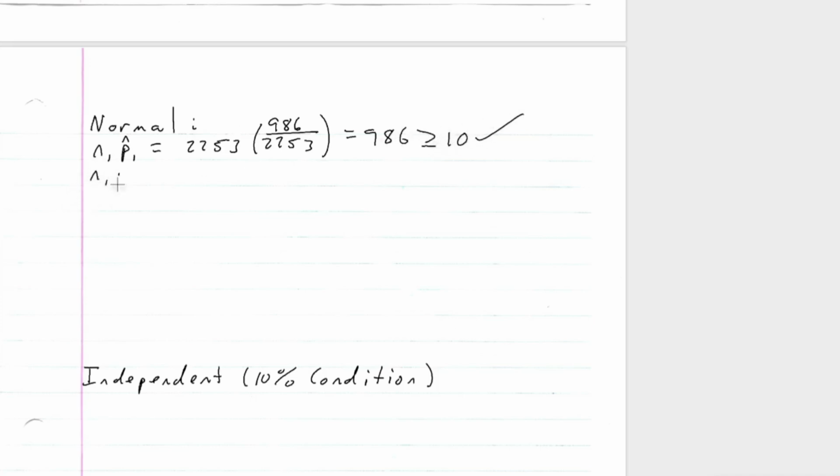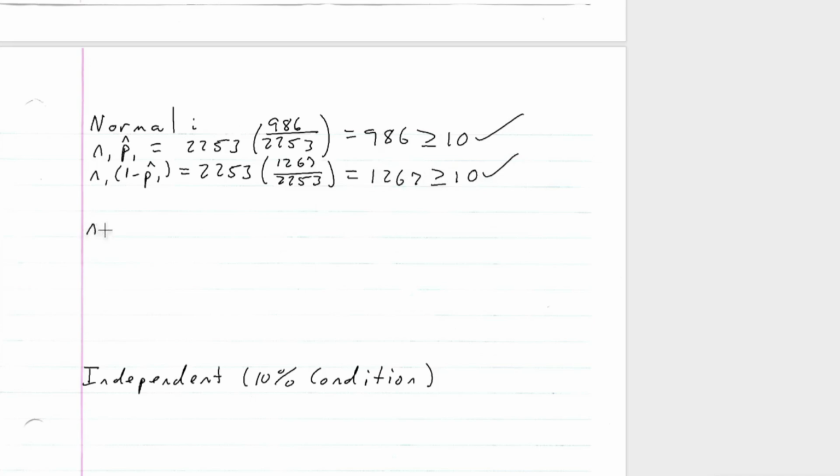Then N1 times 1 minus P1 hat is equal to 2253 times 1267 over 2253, which is equal to 1267, which is bigger than or equal to 10.